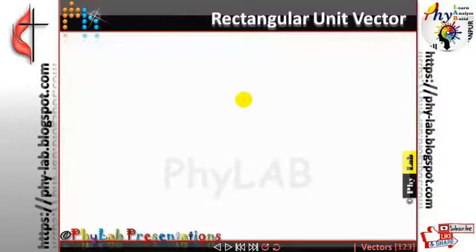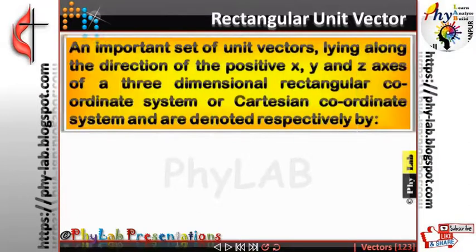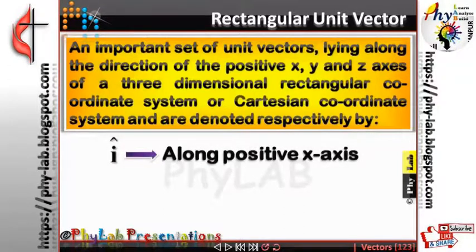Now in physics, I just now told you about space coordinates. Remember? So what were space coordinates? They were the Cartesian coordinates and they consist of three axes. What were those three axes? The x-axis, the y-axis and the z-axis. Now any unit vector that happens to lie along the positive x-axis is called I cap. So if I want to tell you that anything moves along the positive x-axis, I will write it as I cap.